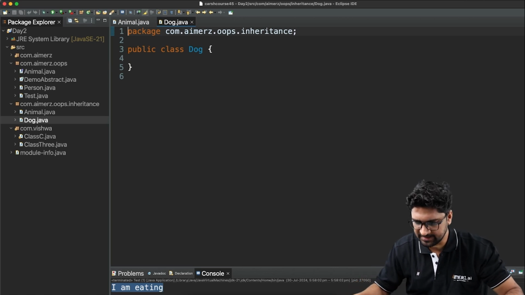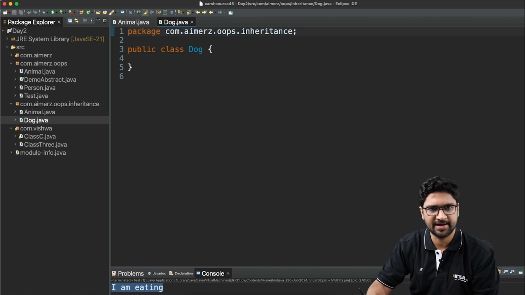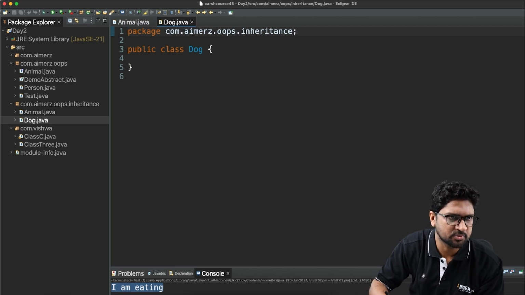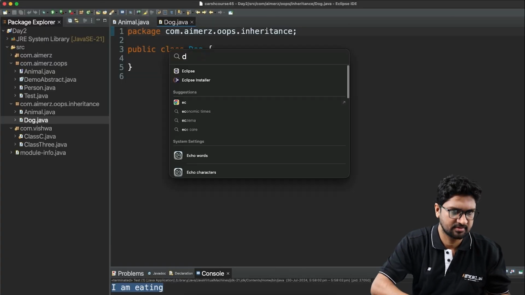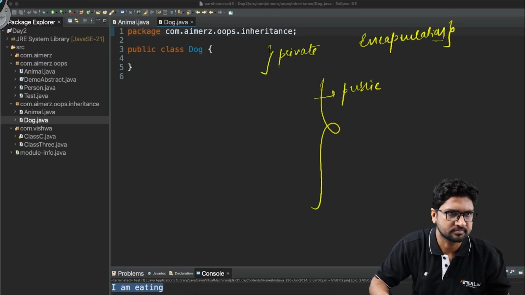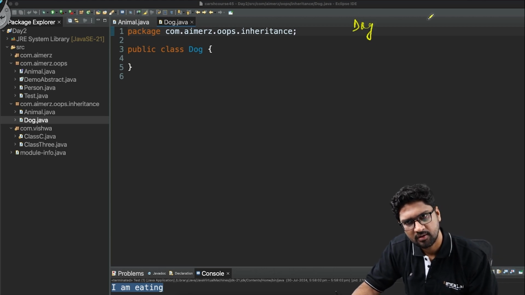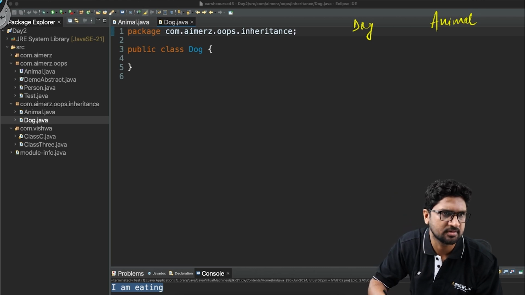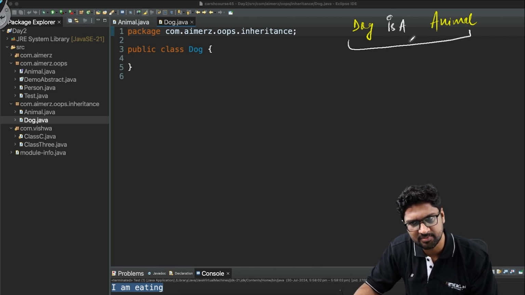Now if you're going to compare the animal and the dog, dog will also have to eat and animal also has to eat. Now if I go and do the is-a test and put the is-a keyword in between dog and animal, when I say dog is an animal, what will the output be?